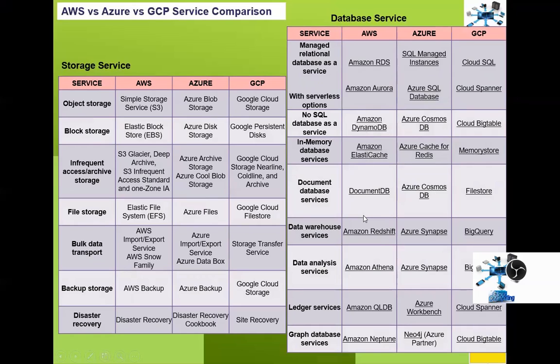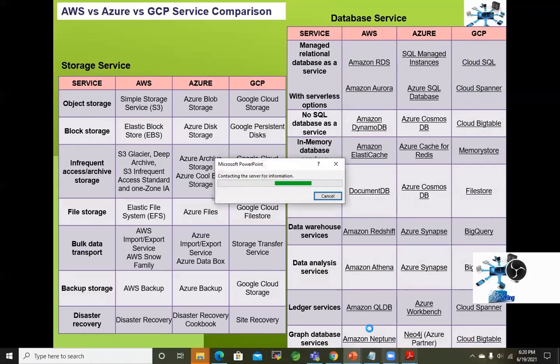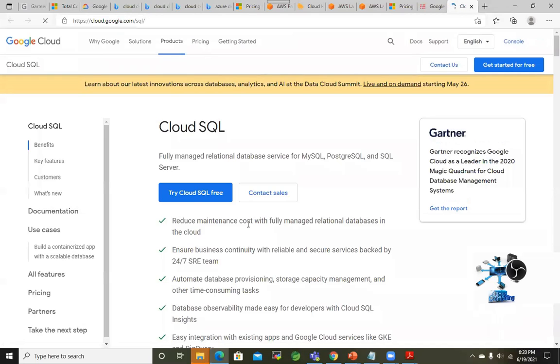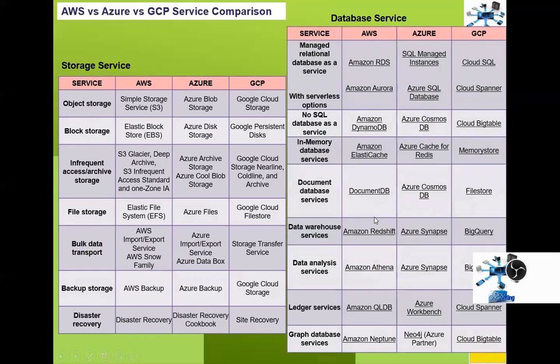Like so, we can go to each and every one, but we can click one of these things. So RDS is the relational database service by, sorry, AWS, right? Azure offers SQL Managed Instance and Azure SQL Database. So if you click here, it will go to RDS, so it's one of the common offerings, right? And if you click here, it will take you to Cloud SQL. So when you go into the deck again, you can click and check Cloud SQL by Google, right? So with the factors, later we will come back to these things in more detail, but for the time being, I just want to show the difference between the offerings by different vendors. So you can just get familiar with the terms.